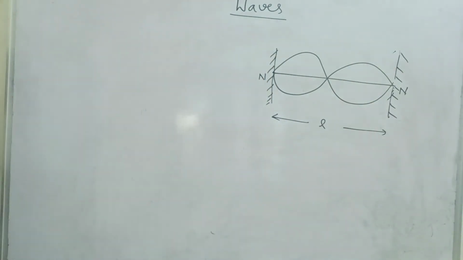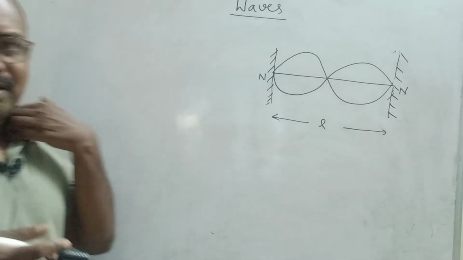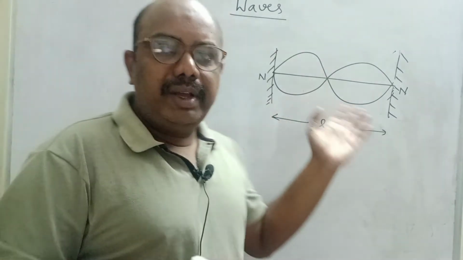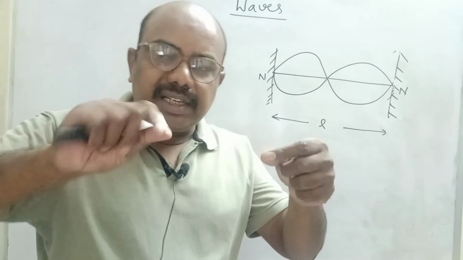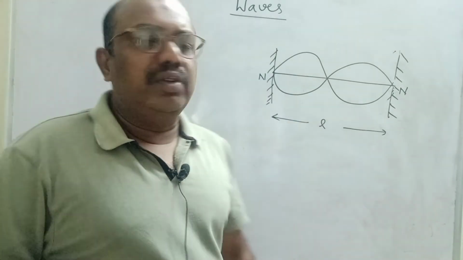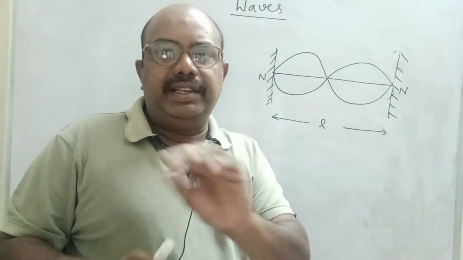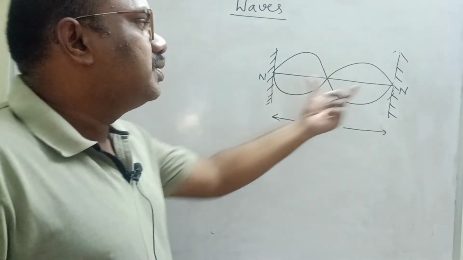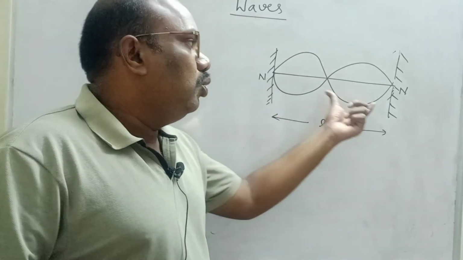Now two waves are produced. Nothing, children, don't worry. How two waves are produced is very simple. Just tighten the wire. However much you tighten, that many waves are produced. Length of the wire does not change. Number of loops changes. Instead of one, two loops are produced.